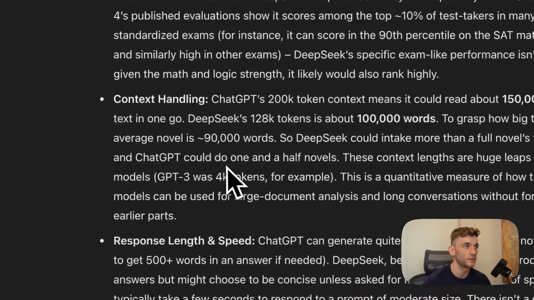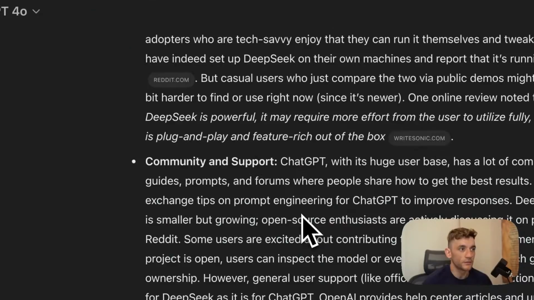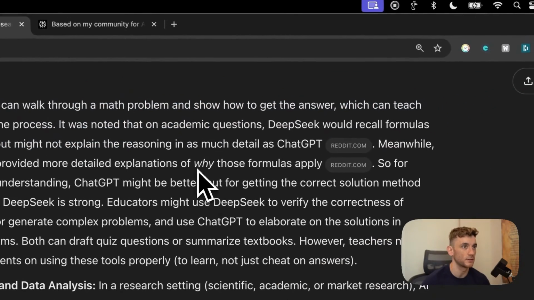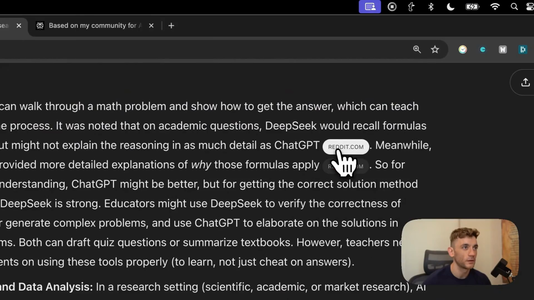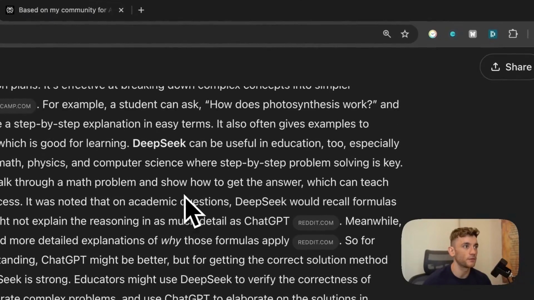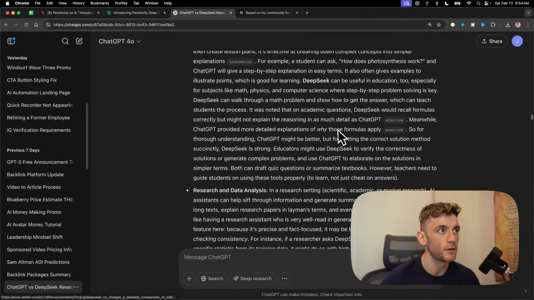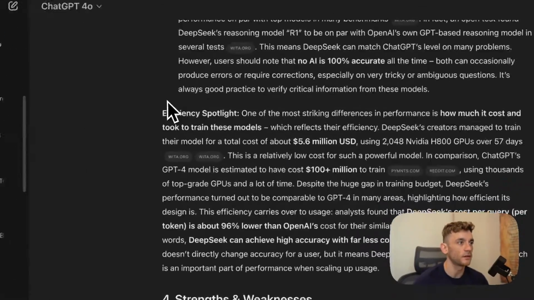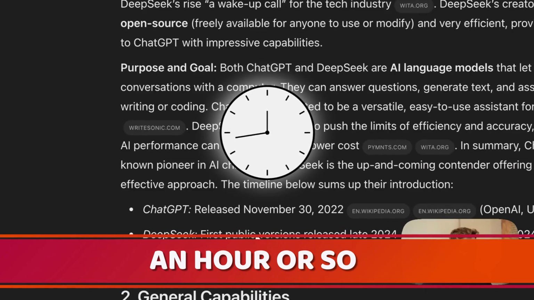If you want to just get straight to the facts, Perplexity is going to do that job for you, like you can see right here. But if you need a dissertation level research report, then this is probably more in depth than a human can actually do. However, what you can see here is that quite often it will source places that are not that reliable. So for example, if you were trying to create an expert research report, you're probably not going to check forums on Reddit where anyone can post. But inside ChatGPT, it actually does do that quite often. And additionally, it's just got a lot of fluff in there. To actually read this report, it's going to take you about an hour or so to get through 10,000 words.